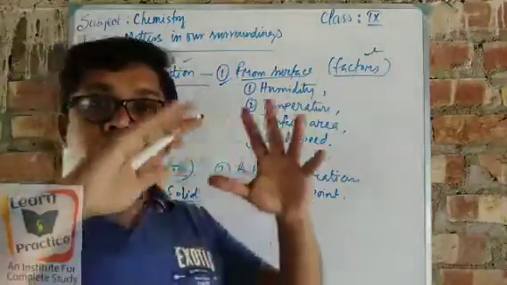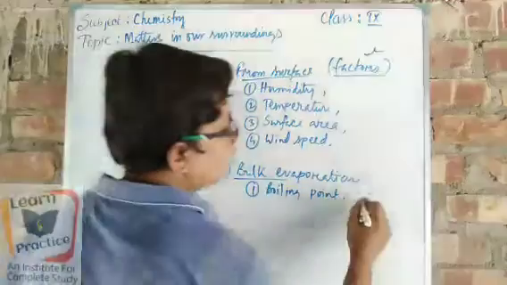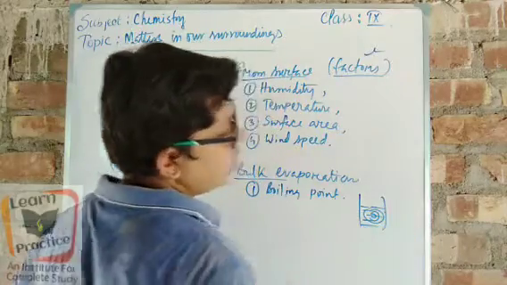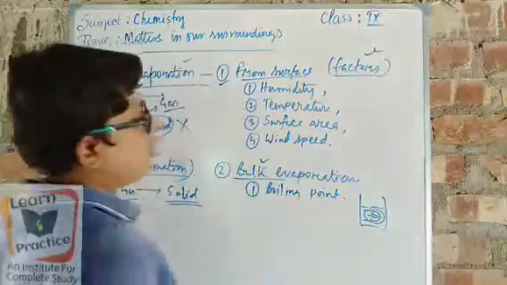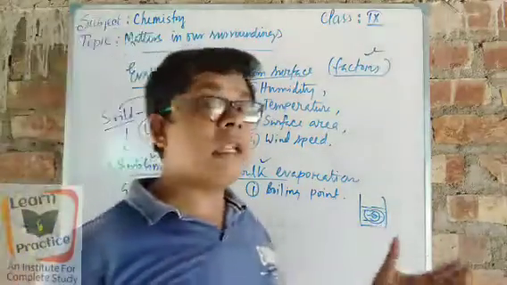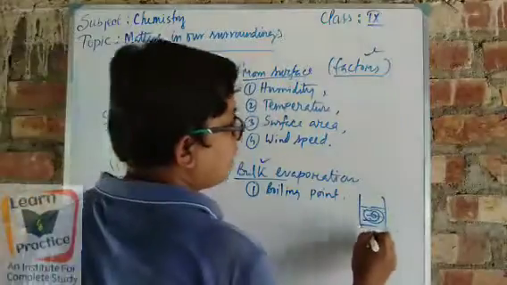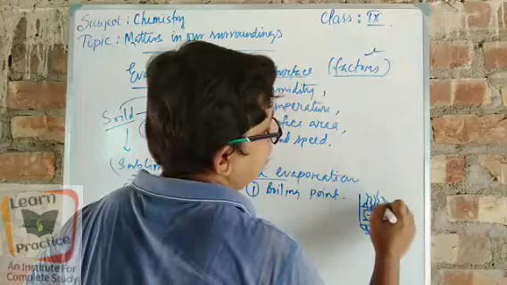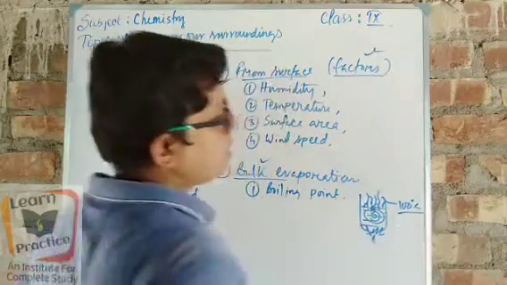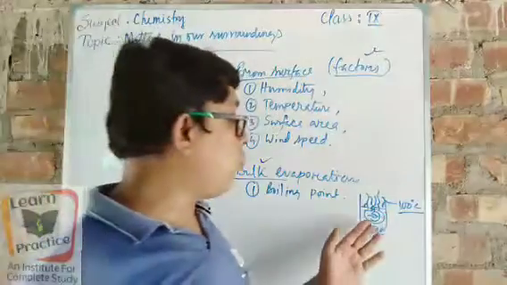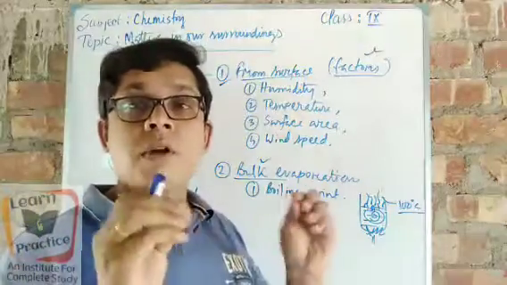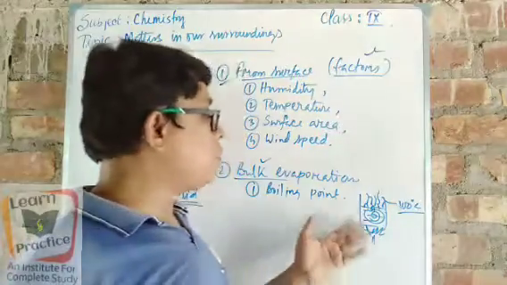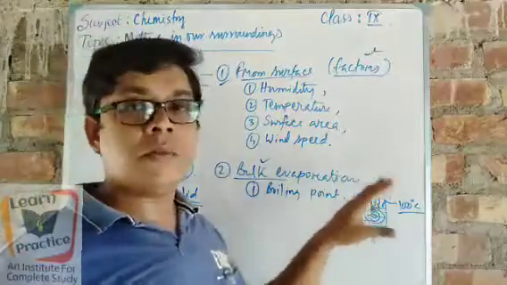Bulk evaporation means evaporation from the entire part of the water. Suppose a container holds water, and evaporation happens through the entire water; this process is called bulk evaporation. Bulk evaporation happens only by boiling. When we boil water by fire, bubbles come out all the time at 100 degrees centigrade, which is when water boils. When the water is boiling, the liquid molecules from the entire part of the water change into the gaseous state. In this way evaporation happens from the entire part.